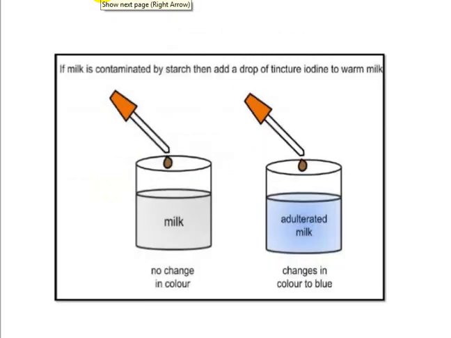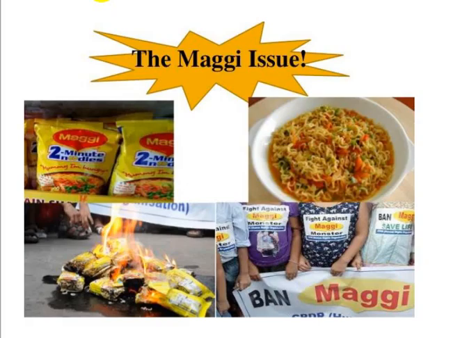And also in some places starch powder can be added. Starch is a white powder, so it can be added so that the milk looks very thick and also highly white in color. So by adding an iodine solution to the milk, if it shows any blue color, then it indicates the presence of starch. And also, a recent issue we know is Maggi.